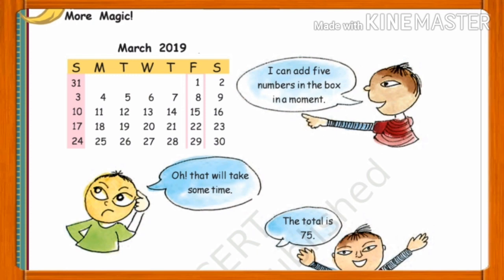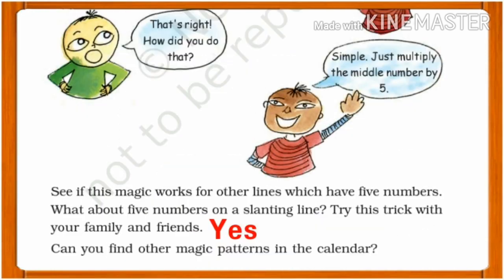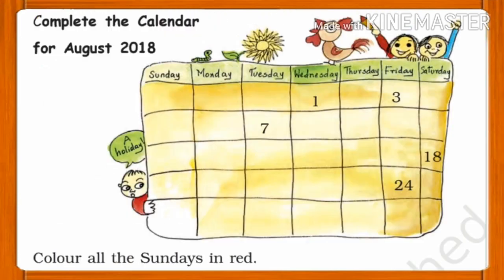Let us see whether it works for other days or not. Consider Saturday. The middle date is 16. If you multiply 5 and 16, you will get 80. Now add all the numbers 2, 9, 16, 23 and 30. You will get 80. So our answer is correct. So here we will write yes, it is applicable for other days too. Next question is, can you find other magic patterns in the calendar? This you will be doing by yourself.